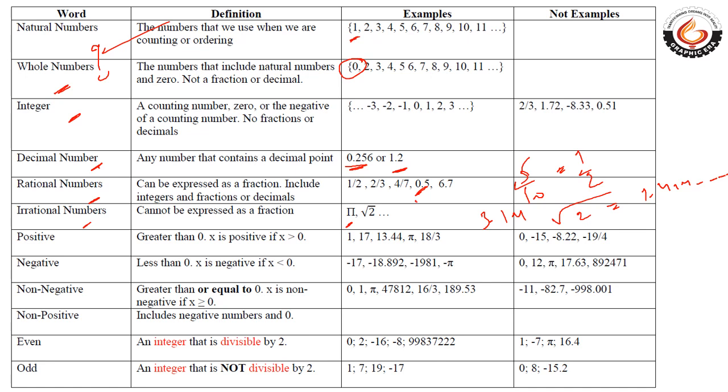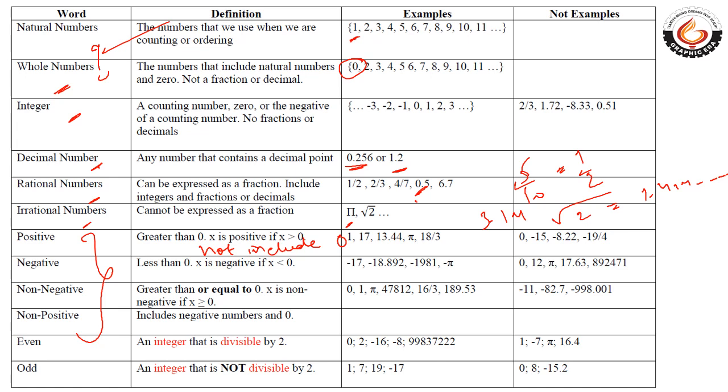Positive number: anything above 0 is a positive number. Keep in mind there are differences between these four. Anything above 0 will not include 0. In negative, anything below 0.